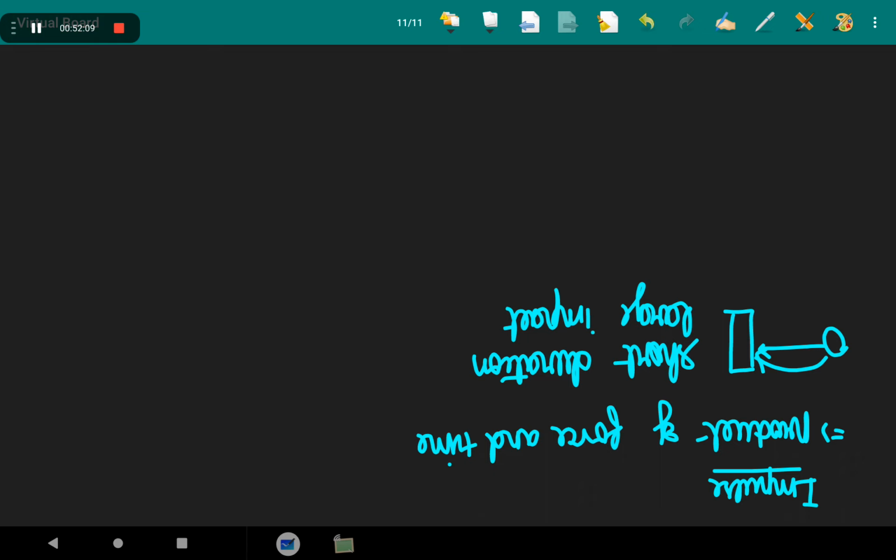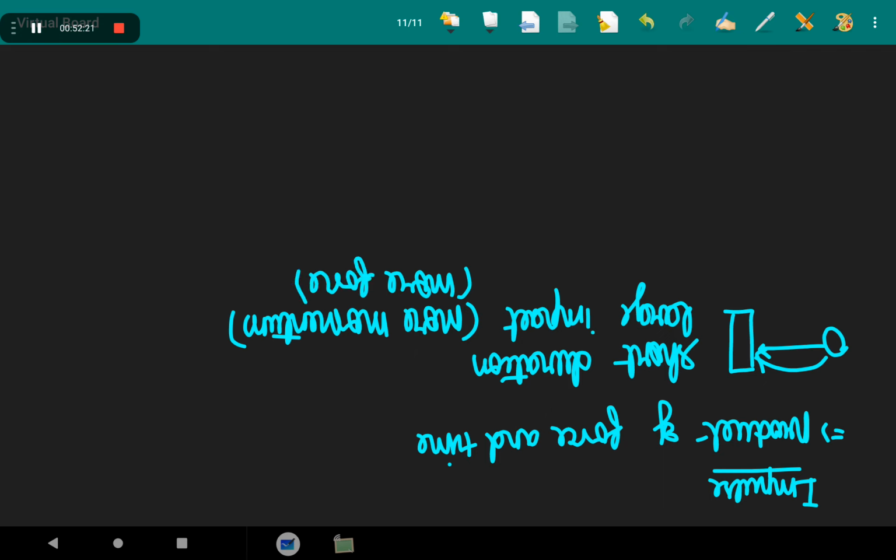More force, momentum, more force such that it will come back. Again, when you throw a ball, it comes back to your hand, there is that much force in that short duration. Okay? So it is a measurable quantity only.